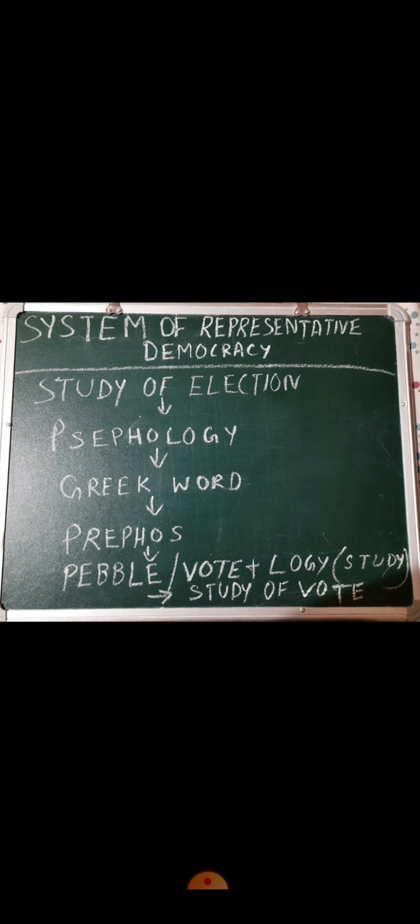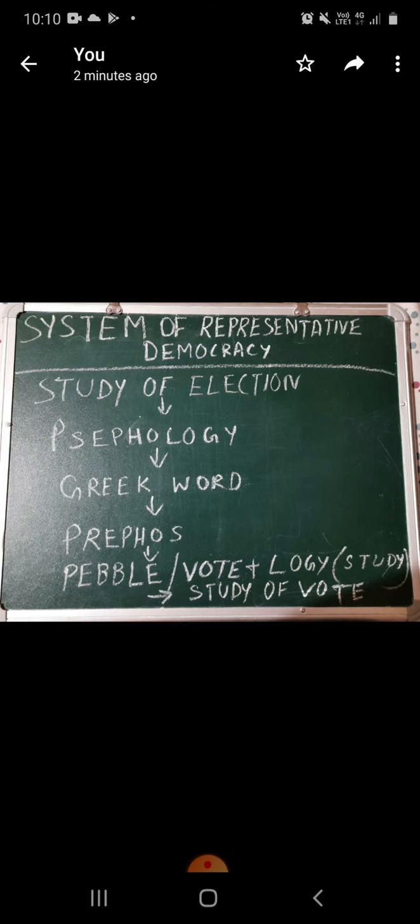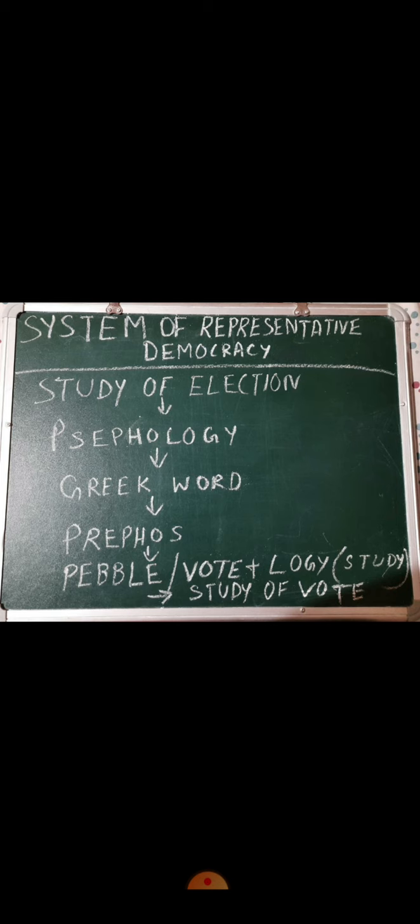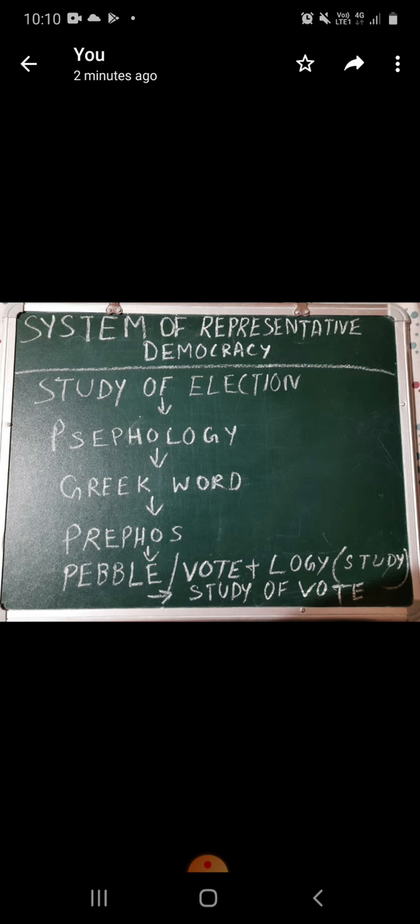So, in a representative government, the system of representation, that is the system of election, is used to elect one representative to the government, a responsible person elected by the people, elected by the voters.